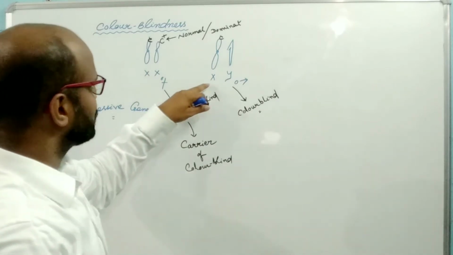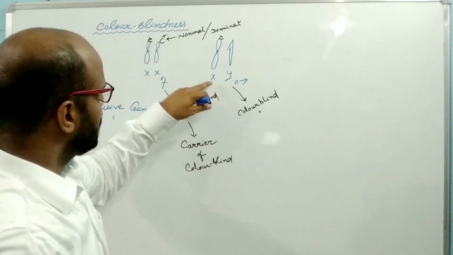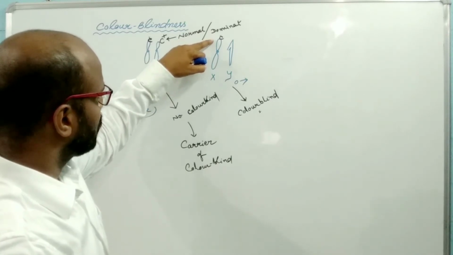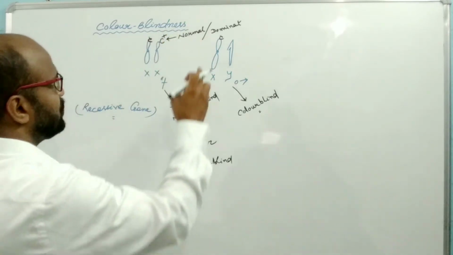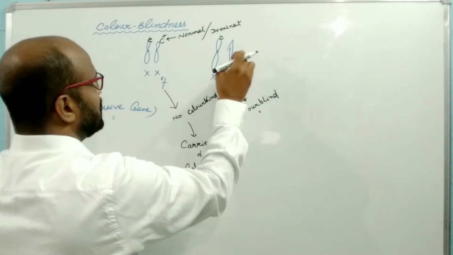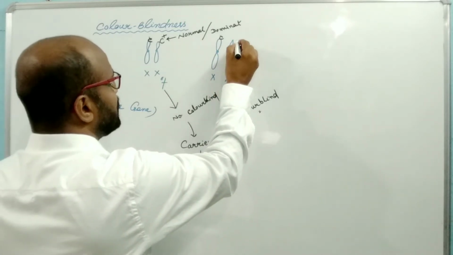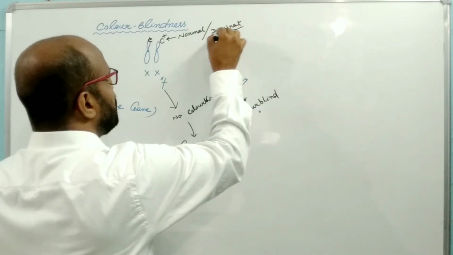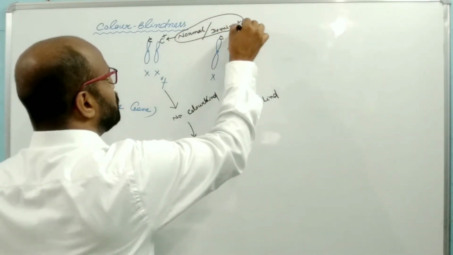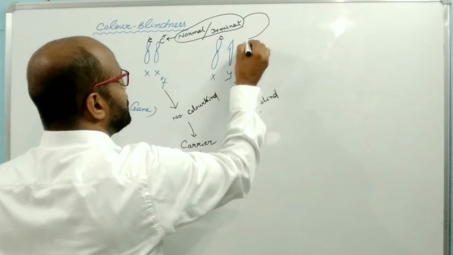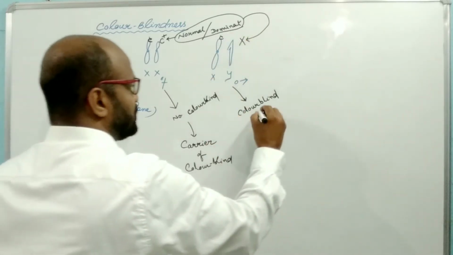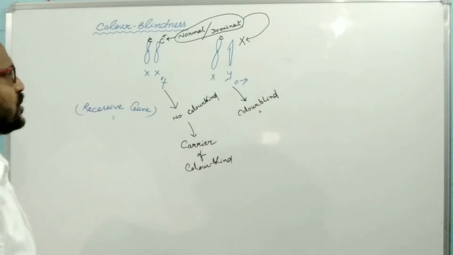Because there is one X chromosome which contains the defective gene, the recessive gene, but there is no normal or dominant gene in the Y chromosome to compensate this defective gene. That's why there is the production of color blind.